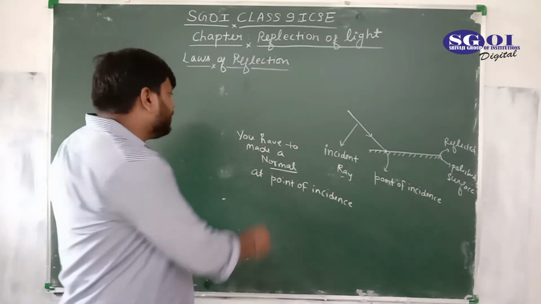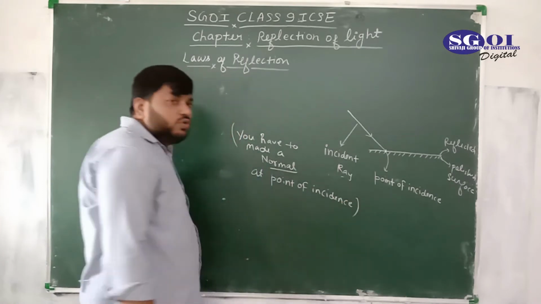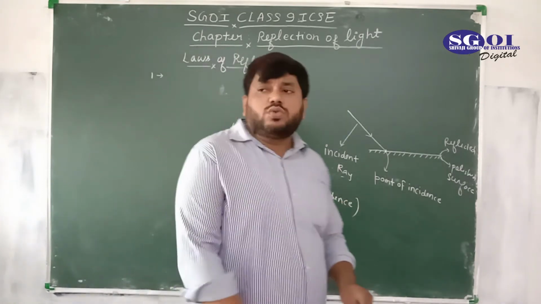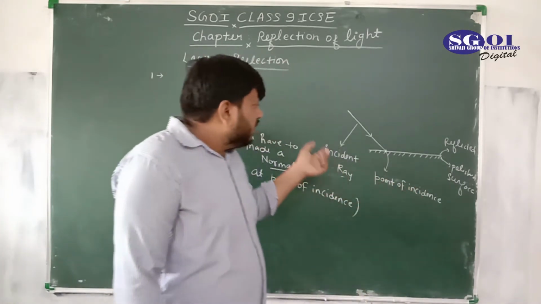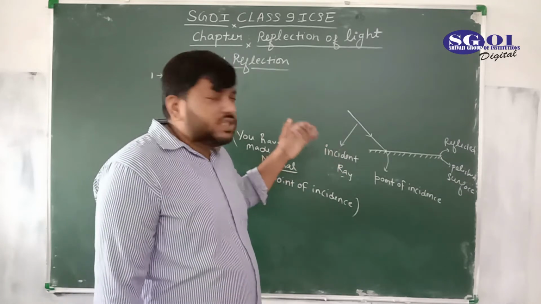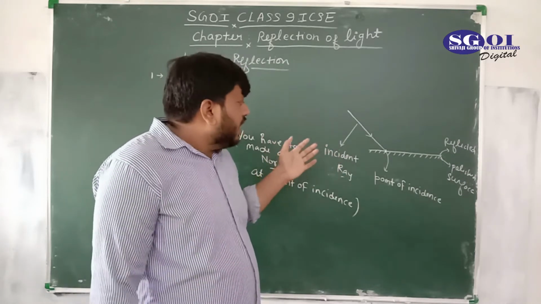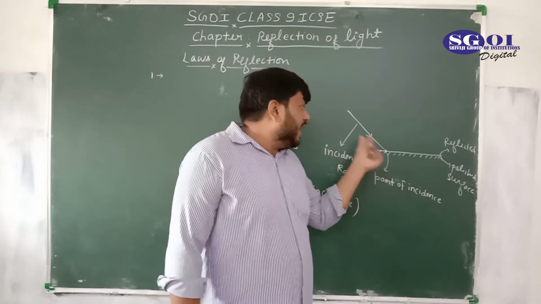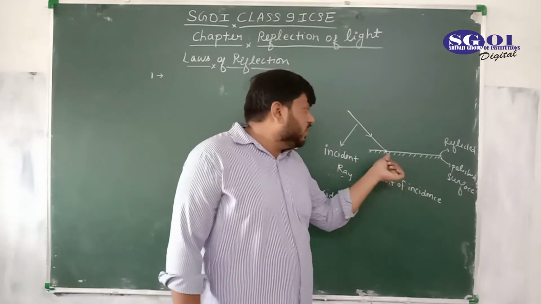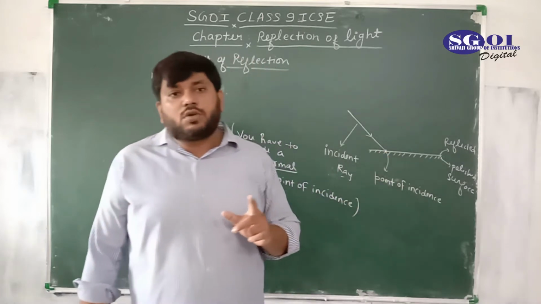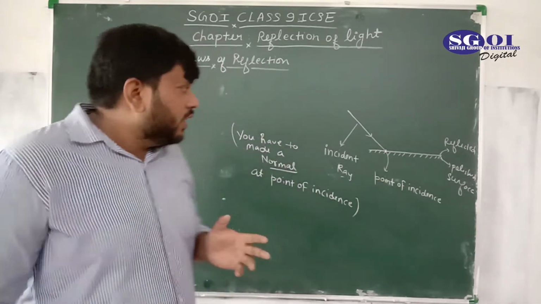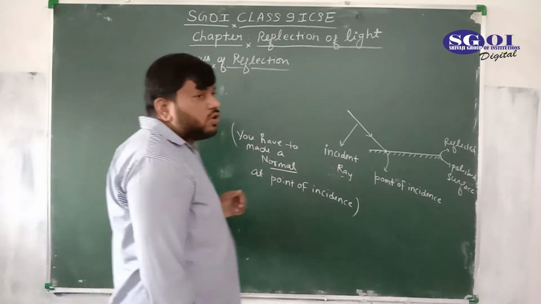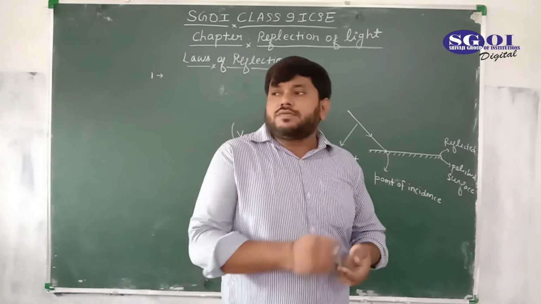First of all, this is a very important procedure which you have to follow whenever you draw a ray diagram, whenever you are facing a problem in the light chapter and you are completing a diagram. Whenever a light ray is incident on a surface, at the point of incidence you first draw a normal. Students, now you will ask, sir, what is a normal?